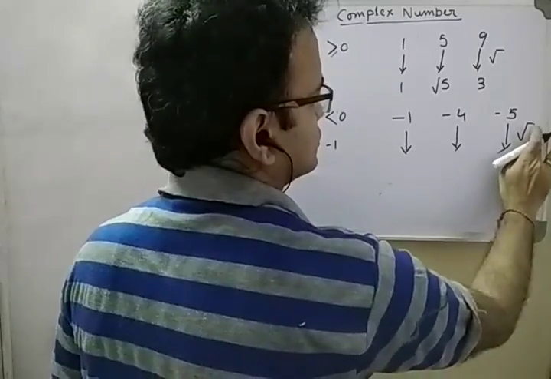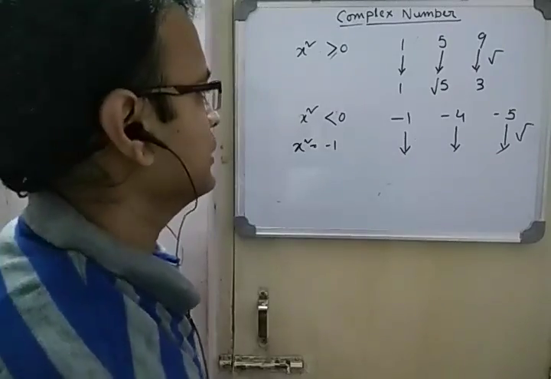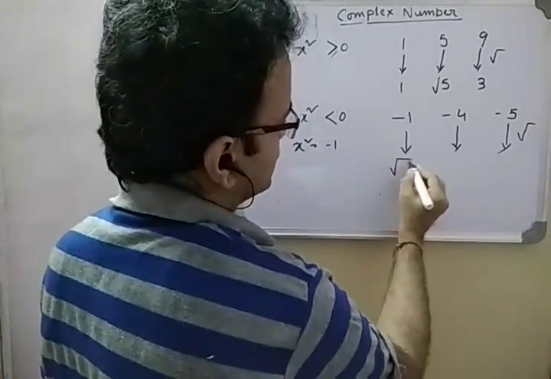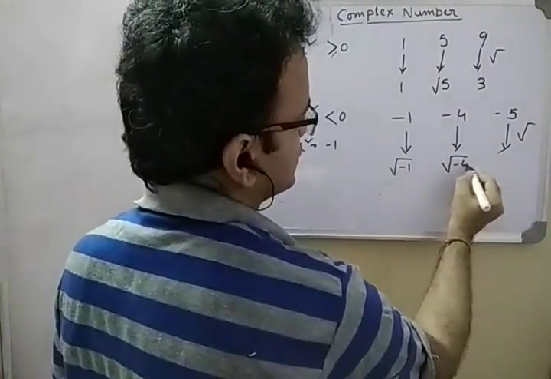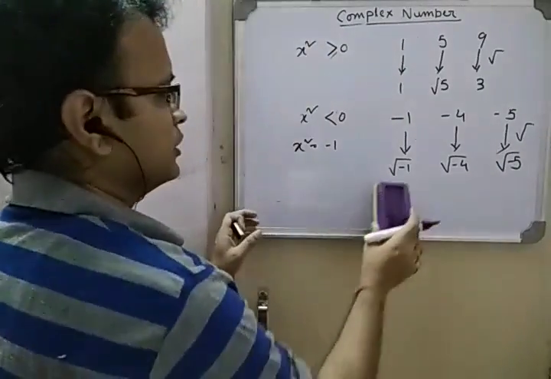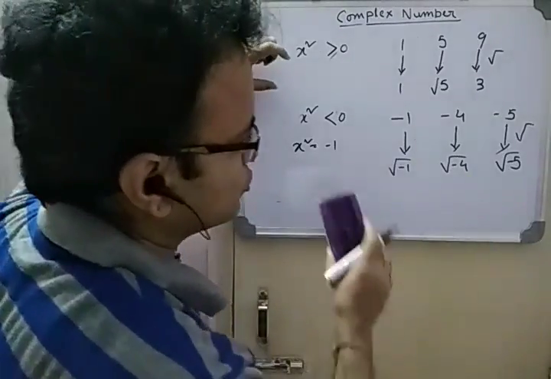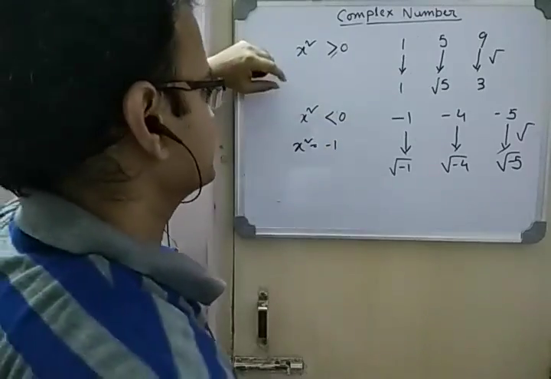Till now it was not, until the concept of complex numbers came. So root over -1, we can write this, but there was no meaning of this till this point. But after this we will show you how to deal with these things.